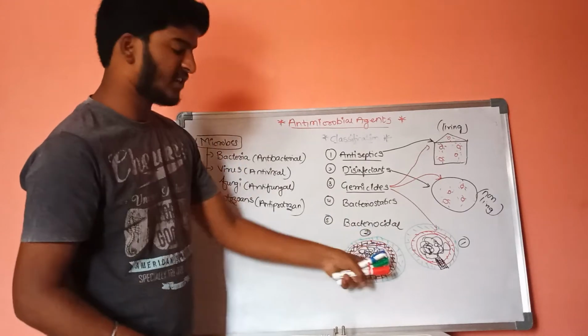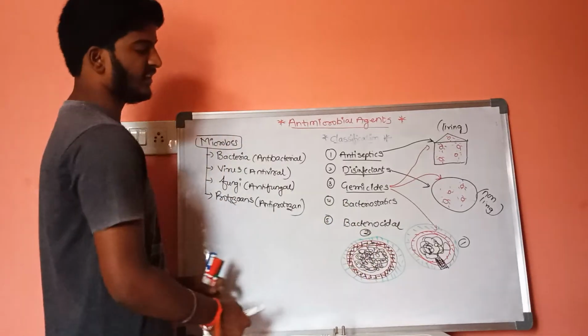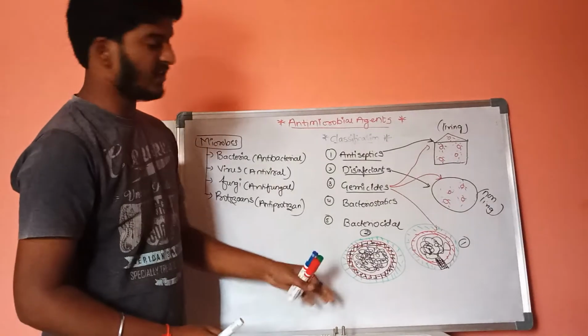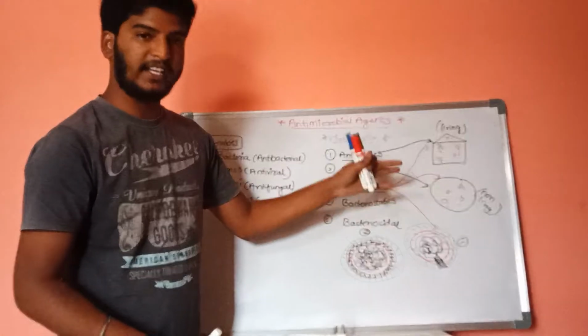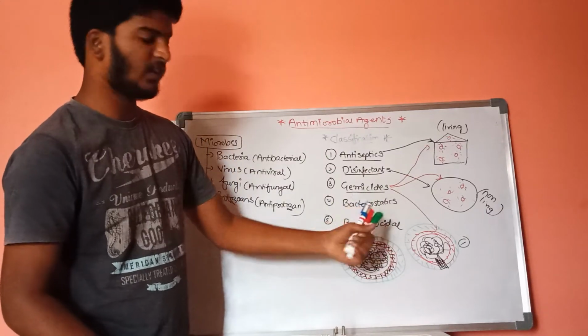As a result, the strength of the protein and the strength of the microorganisms will be destroyed. As a result, these two types of functions of these germicides will be helpful in decreasing or inhibiting the growth of microorganisms.